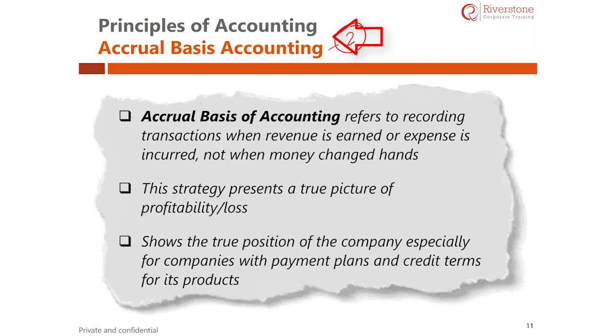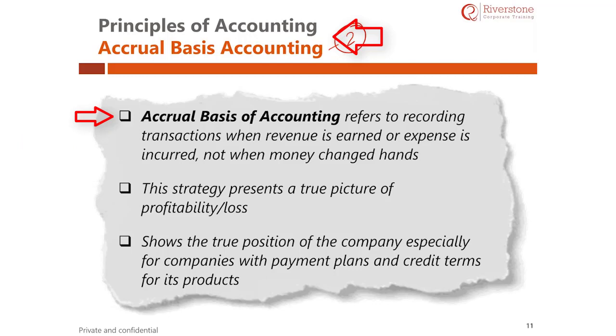What does it mean? Let us say you sell goods on credit to Amazon. If you sell goods on credit to Amazon, then technically the accounting section will assume that the sale has already happened and will book the revenue and create the receivables. Later, when you get the payment, your receivables go down. In short, when you sell goods to Amazon, you book the sales and you create receivables. When you get the money from Amazon, you will reduce the receivables and convert them into cash. This is accounting on accrual basis.